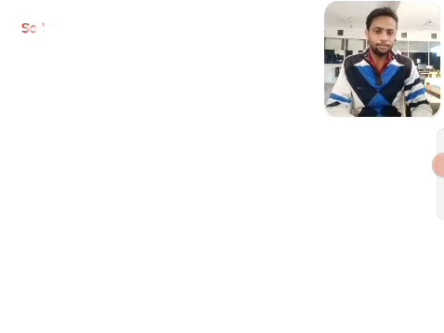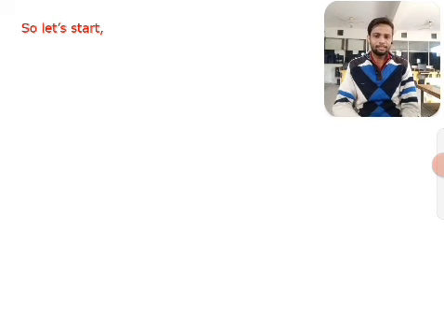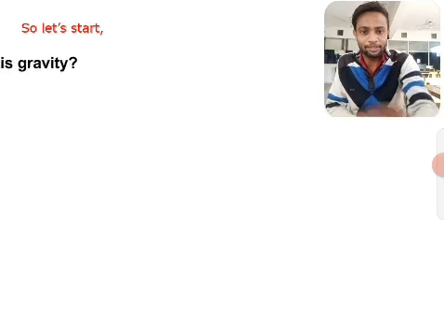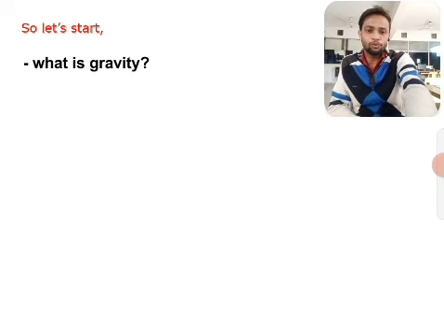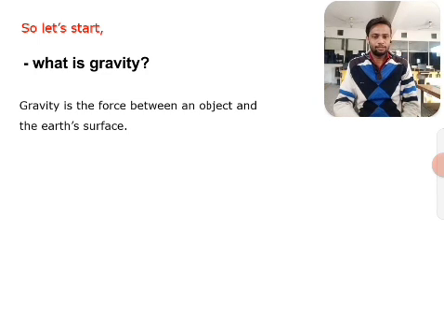What is gravitation? Before knowing about gravitation, it is important to know about gravity. I think this word is very familiar to us because in our daily life we hear it lots of times. Also, one Hollywood movie was made with the name Gravity. So let's see what this gravity is. Gravity is the force of attraction between an object and the earth's surface.